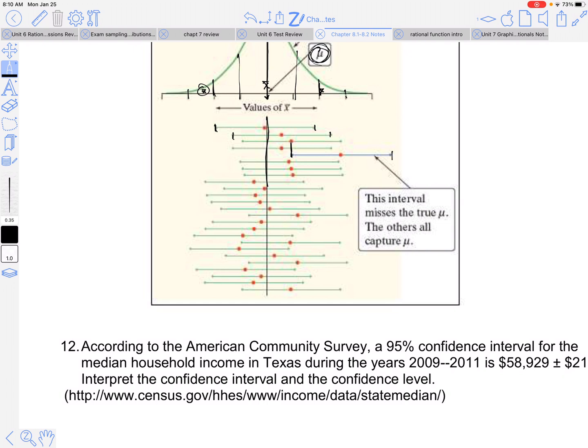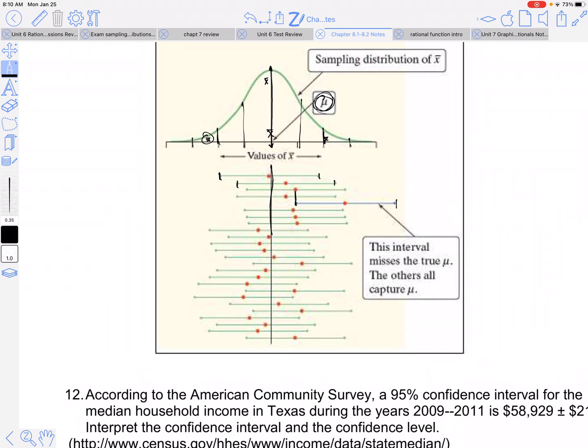Because if I would have gone way more, depending on how many standard deviations away we went to create this, that's going to impact whether we actually catch it or not. Okay, so that's what we're talking about when we say we're 95% confident. Depending on how many standard deviations out we went, we're hoping that we did catch that true mean.